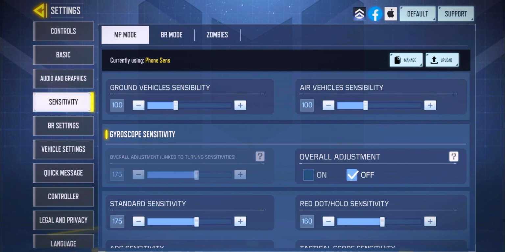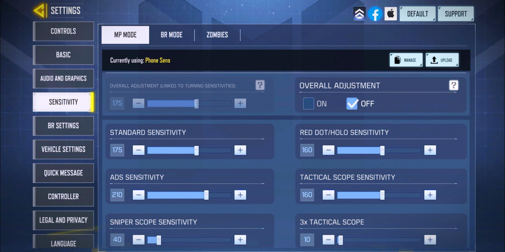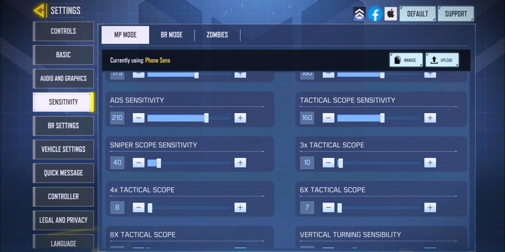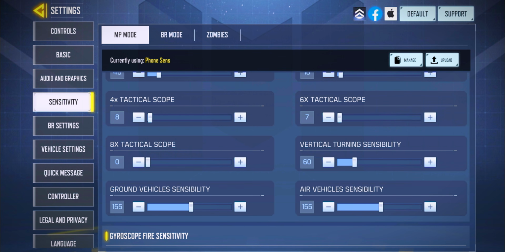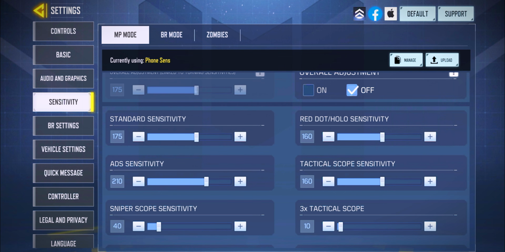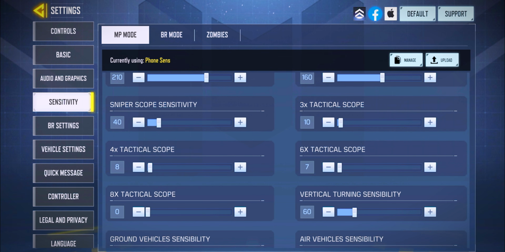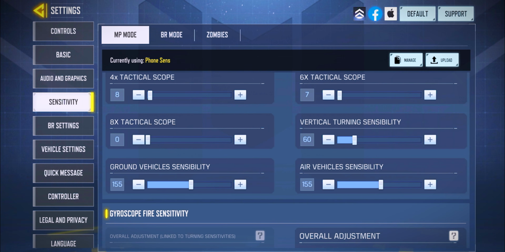Alright, this is my gyroscope sensitivity. I don't play on very high. I have higher sense on my iPad because on phone you don't want to be doing too much, since you can barely see anything. As you guys can see, I have my vertical turning sensibility at 60. That's for the gyroscope, just for the screen. When you're holding your phone and looking around, you don't want to have that too much shake.